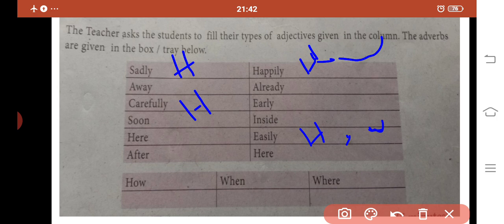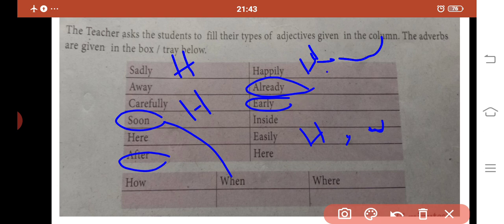Then we are going to find the answer for when. When will the work be finished? The work will be finished very soon. So this one comes under when. Then after, then yearly, then already. These answers come under the column when.